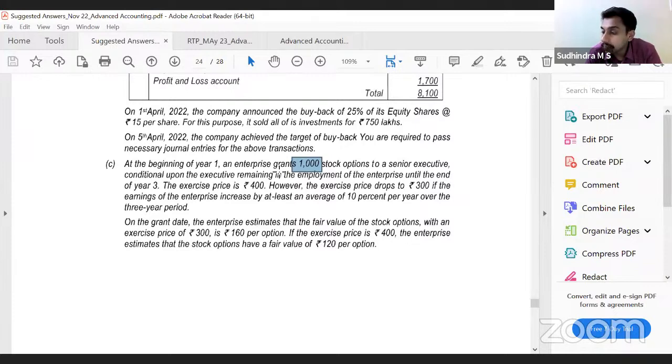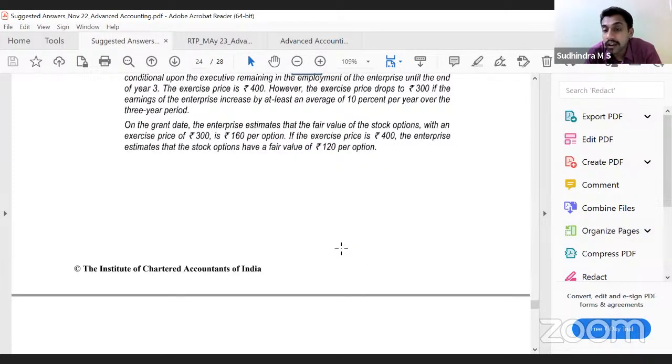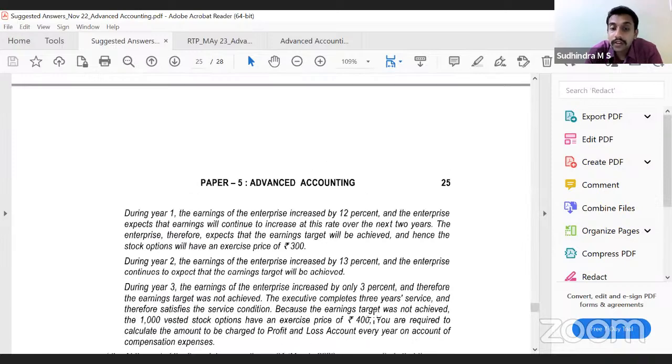1,60,000 into 2 by 3. So balance amount would be recognized in this year, the last year. That is how expenses would be recognized. Is that clear? Yes. Simple. You have just to calculate the amount, no journal entries as well. Okay, just a calculation, a table.